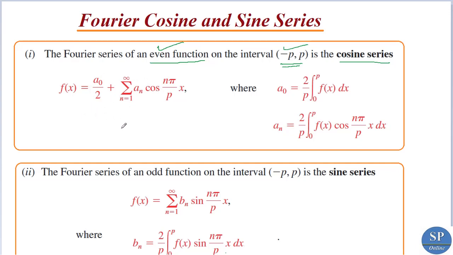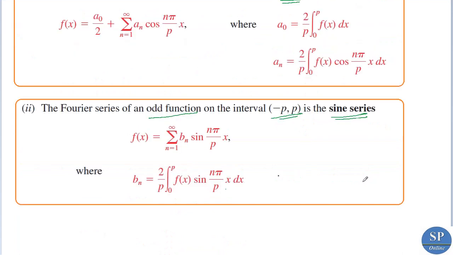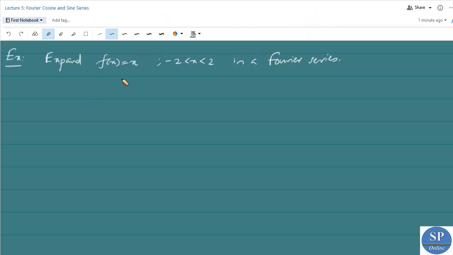And if f of x is an odd function and is defined in this interval minus p to p, then the Fourier series is called the sine series and it contains only sine terms, because an and a0 are zeros. So the Fourier sine series is nothing but the summation n from 1 to infinity of bn sin n pi x by p, where bn is equal to 2 by p into the integral from 0 to p of f of x sin n pi x by p dx. Clear? Now we can discuss an example.